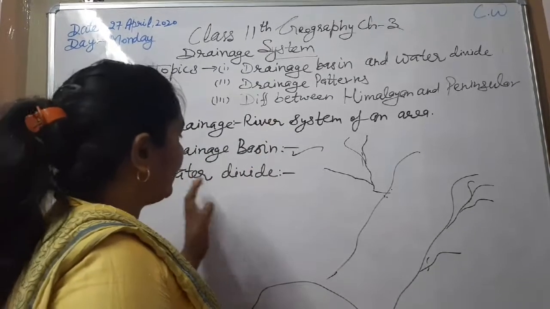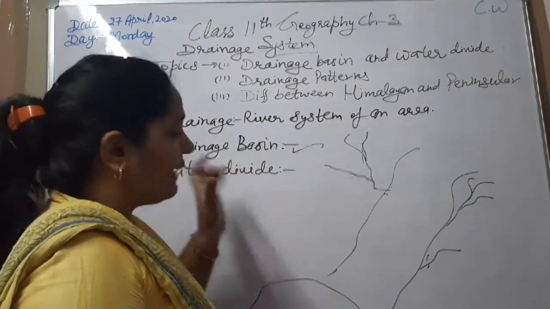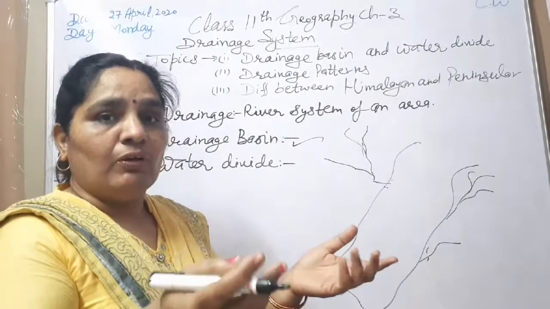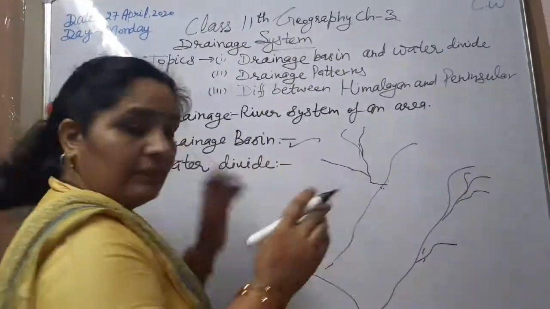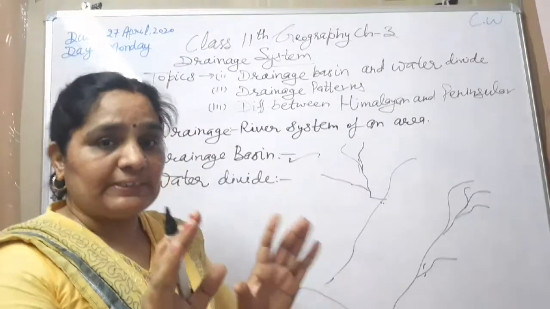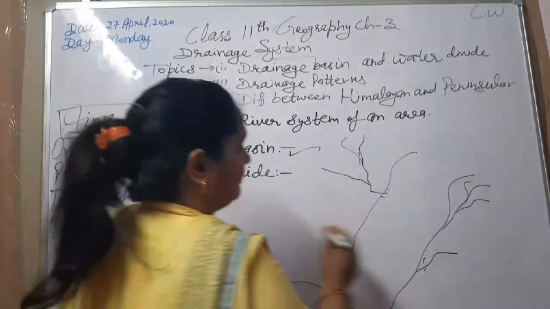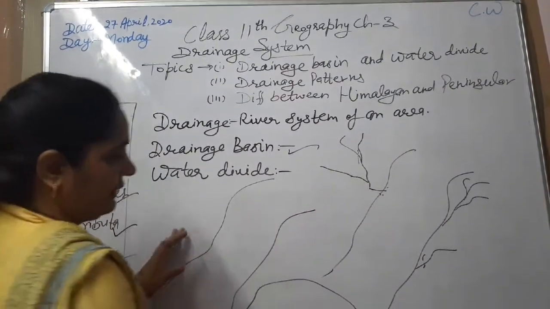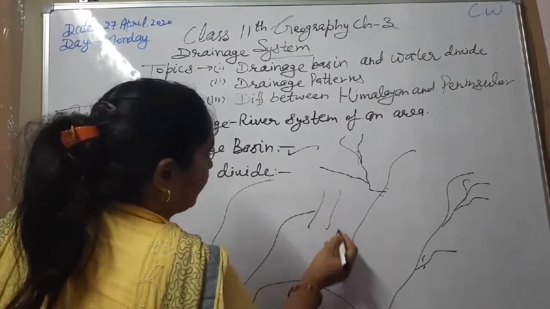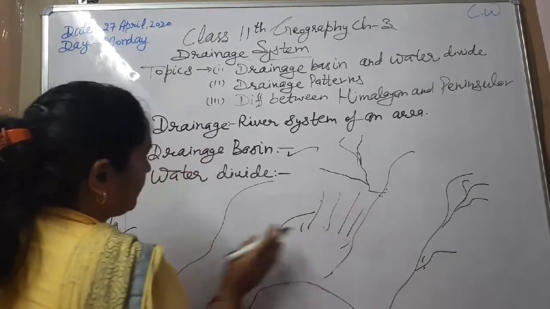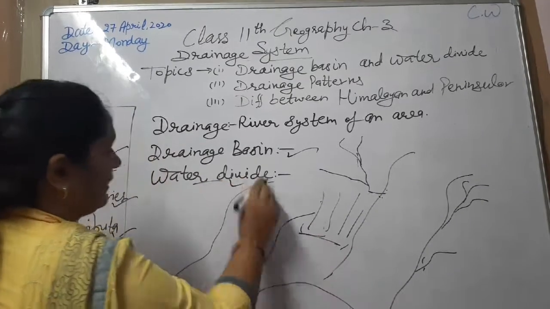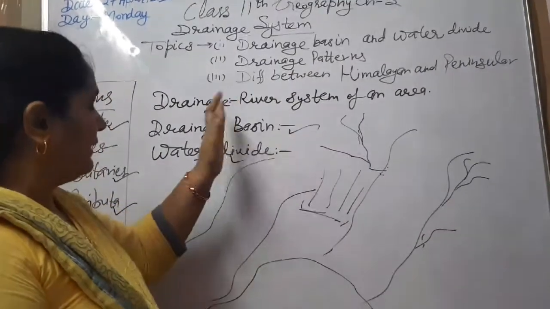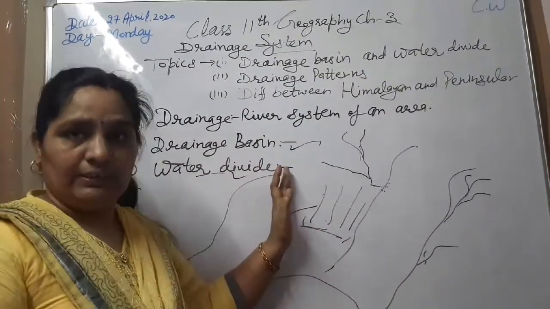The third term is water divide. Water divide means the uplifted land. It may be a mountain, a plateau or a piece of land which divides two river systems. This is another river, and this part is the uplifted area which divides these two rivers. So this part is known as the water divide. Are all these three terms clear to all? What is a river system, what is a drainage basin and what is a water divide.